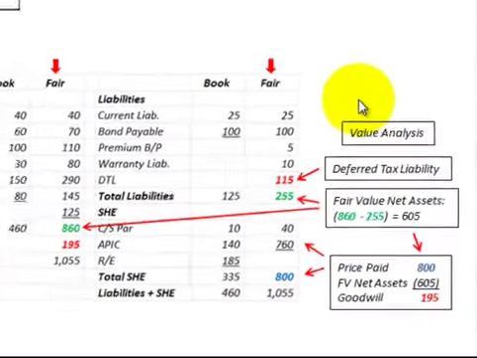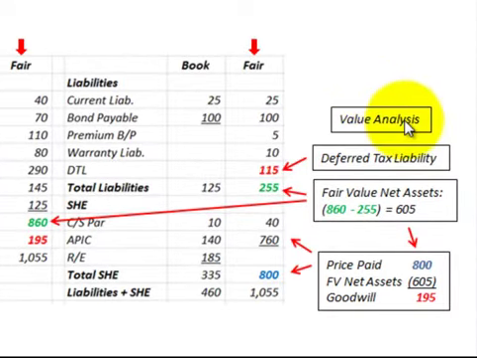Okay, to calculate our goodwill for this non-taxable exchange, we'll look at our value analysis here, and I have a deferred tax liability set up under the liabilities account. So our fair value of our net assets would be the $860,000 for our total assets, less the total liabilities of $255,000, which includes this deferred tax liability of $115,000. So our net assets are a fair value of $605,000, and the price we paid was $800,000 for the stock that we issued, less the fair value of our net assets of $605,000. So our goodwill here would be $195,000, and it's shown over here.